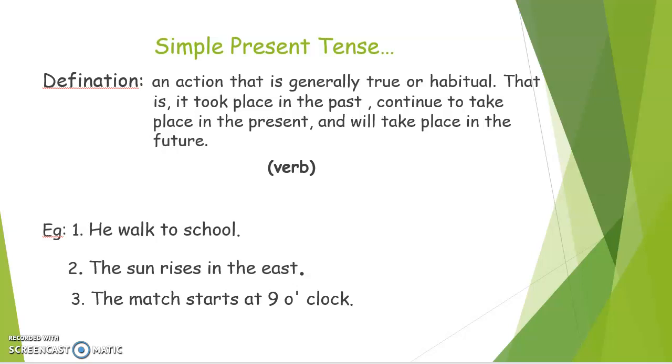Let's see one more example. The match starts at 9 o'clock. This means the match starts on a daily basis. Yesterday also, today also, tomorrow also. So in the past also, in the present also, in the future also. Simply, this means simple present tense.